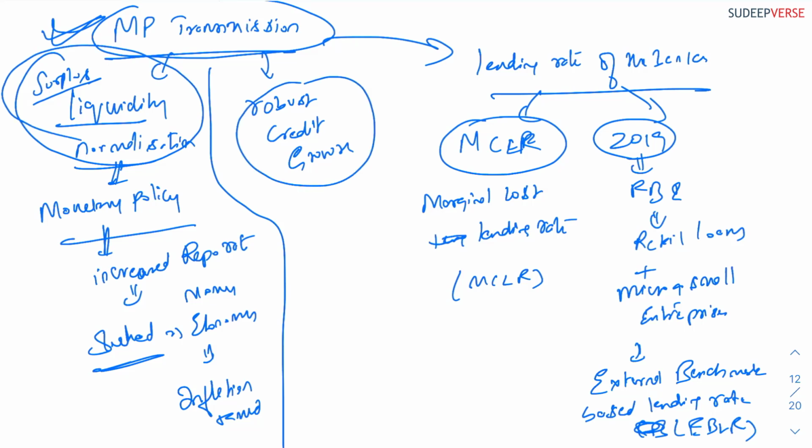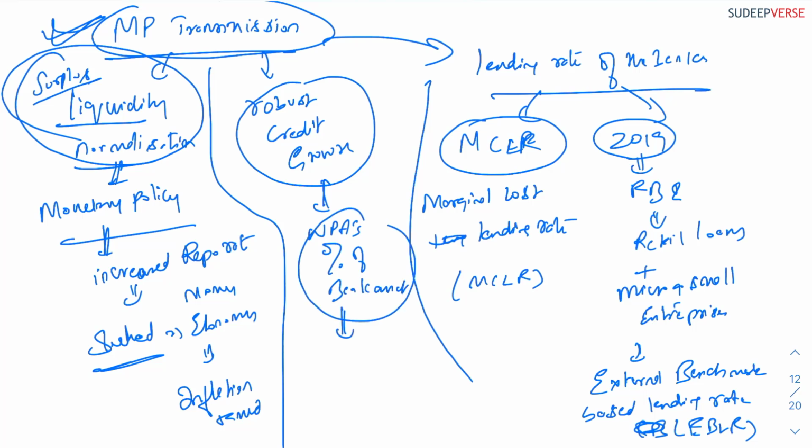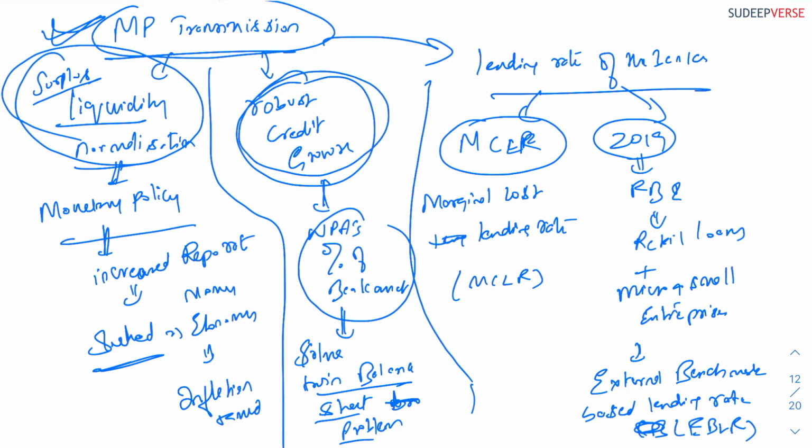The next is robust credit growth. The reason for robust credit growth is that non-performing assets as a percentage of banking assets have decreased. Because non-performing assets have decreased, this has helped India solve its twin balance sheet problem. So now the balance sheets of the banks are looking good so that they can give more credit, and the balance sheets of the corporates are also looking good so they can take credit. That is another good thing in the Indian economy, which is also helping monetary policy transmission.